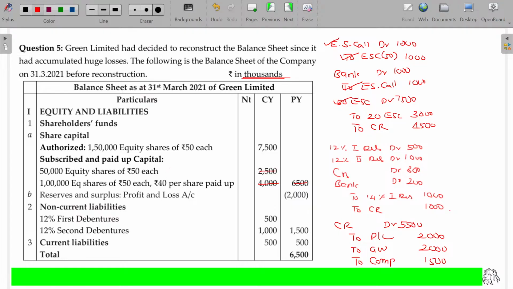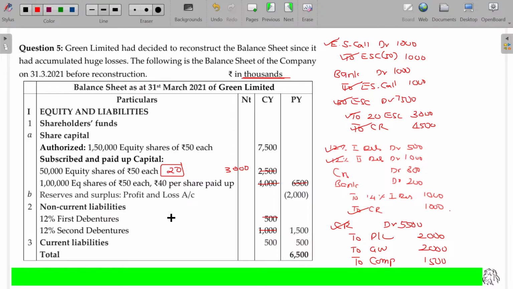Okay, 20 rupees equity shares. For how much? 3,000. And capital reserve account got closed. There is no balance. Now, first debenture, second debenture, both are cancelled.